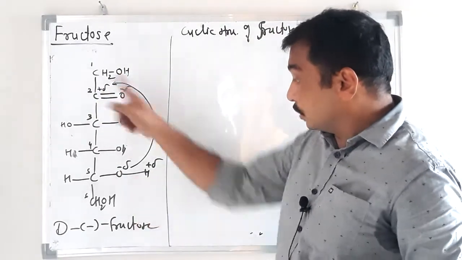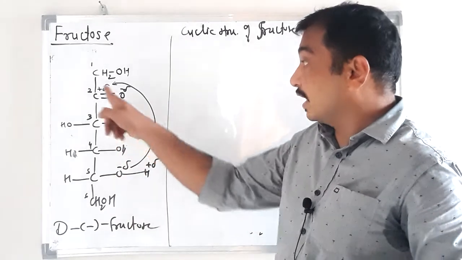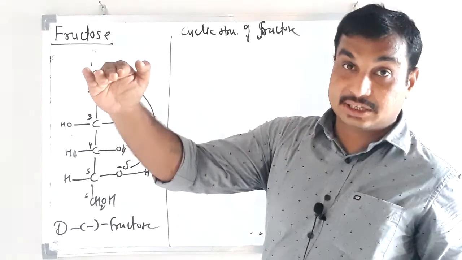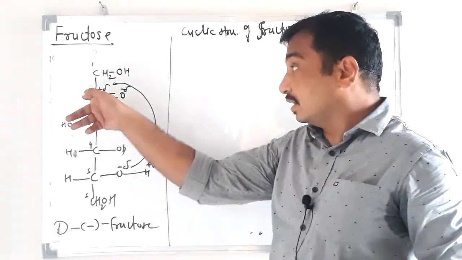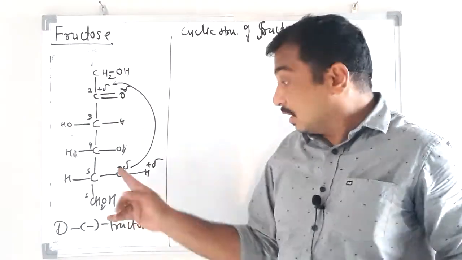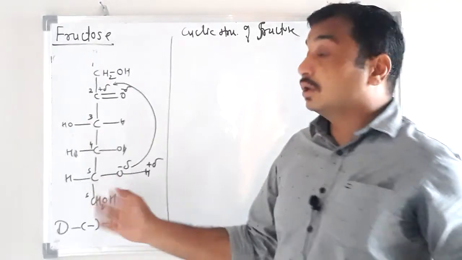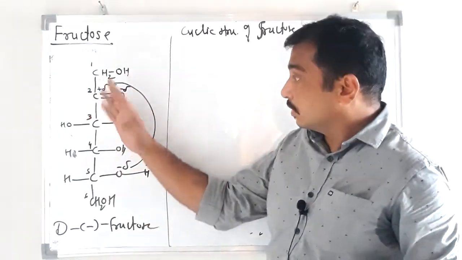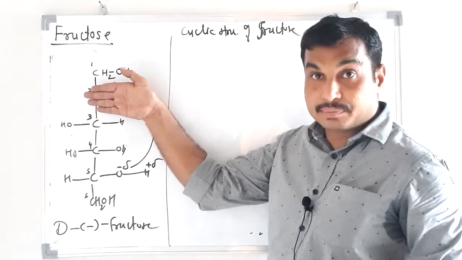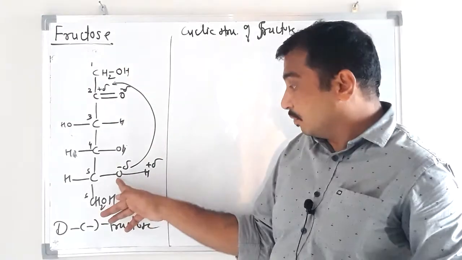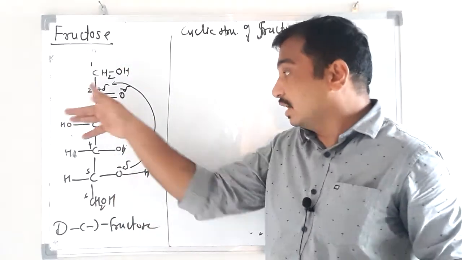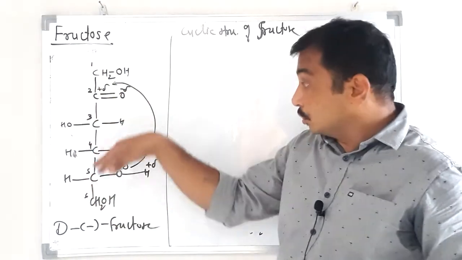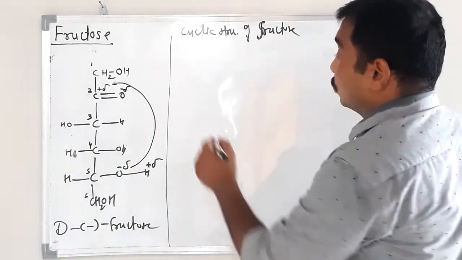So this oxygen is going to attack the carbonyl carbon from the front side or back side. If attack is from the front side, it gives one anomer, and if from the back side, it gives another anomer, and there is 50-50% chance because it is a planar molecule with two faces, that's why 50% chance from the front side and 50% chance from the back side. Okay, so due to this reaction, it gives two